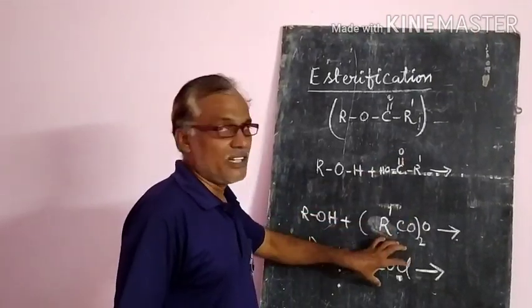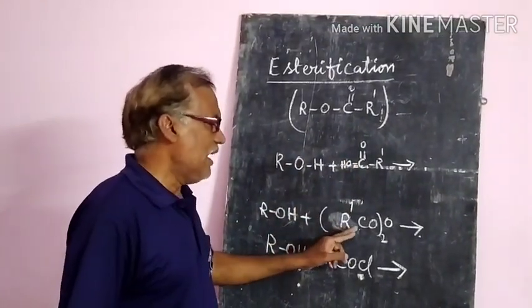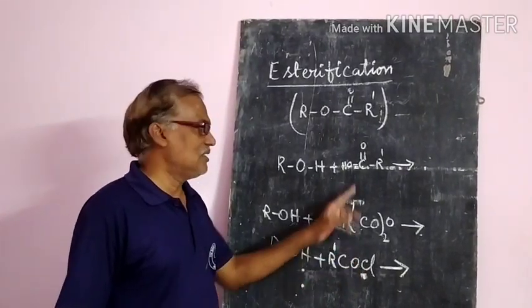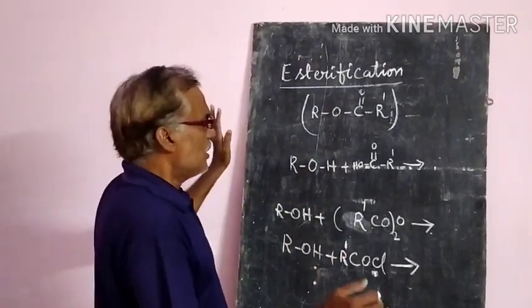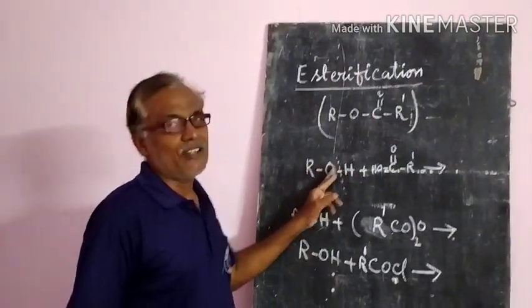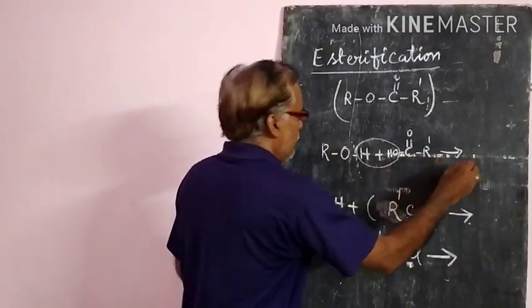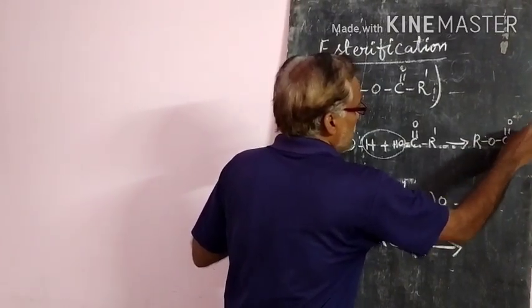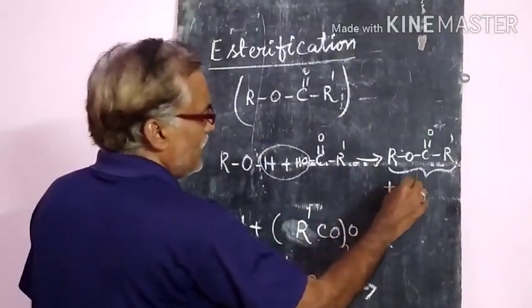So three reactions are there: alcohol reacts with acids, alcohol reacts with anhydrides, and alcohol reacts with acid chlorides. These are the three important reactions. They will ask the reason in this question also. So how will it be formed? A bond between the oxygen and hydrogen breaks and forms water, and the ester RCOOR' will be formed.